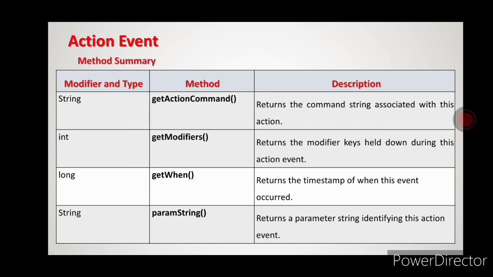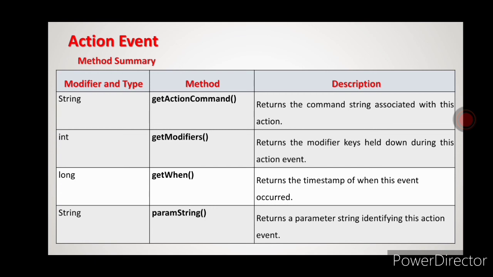Next is getModifiers. It returns a type of integer, and it will return the modifier keys which were used when the event was generated, like alt key, meta character keys, shift keys. Which modifier keys we have used when the event is generated, that we will get from this method. And getWhen: at what time actually the event was generated, that time we can get by using this method, and it returns the type long.